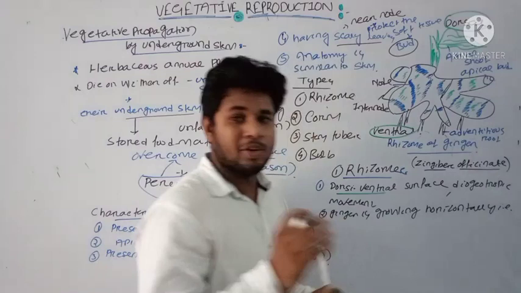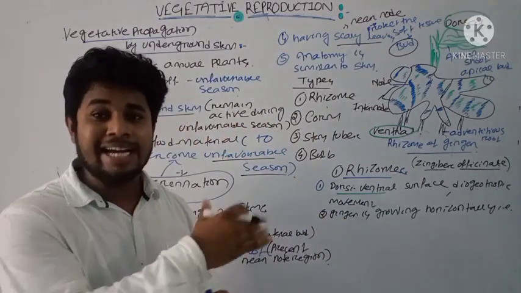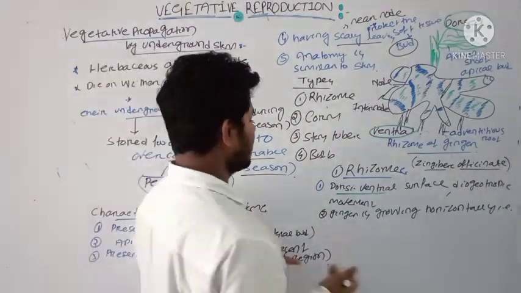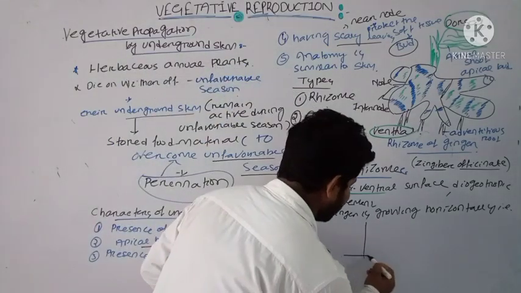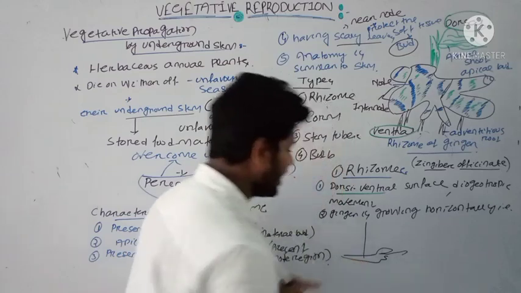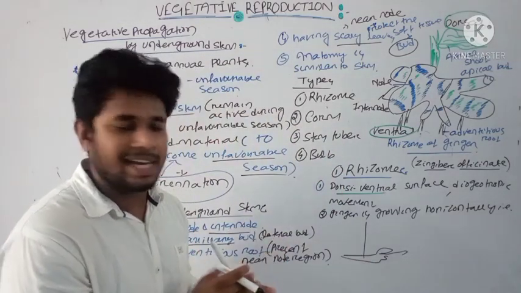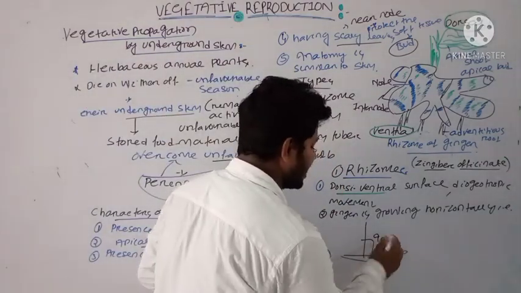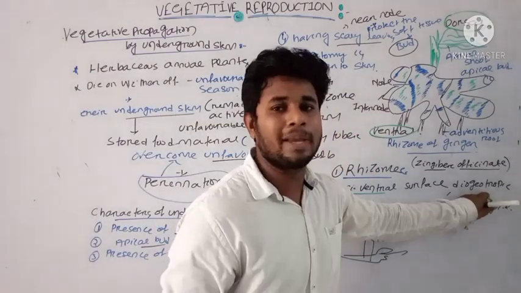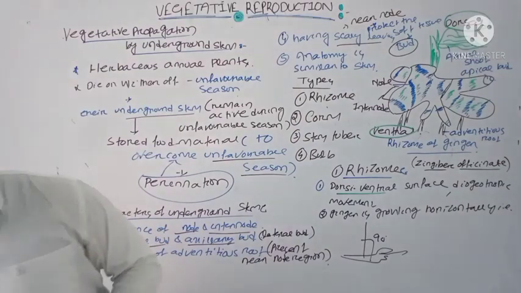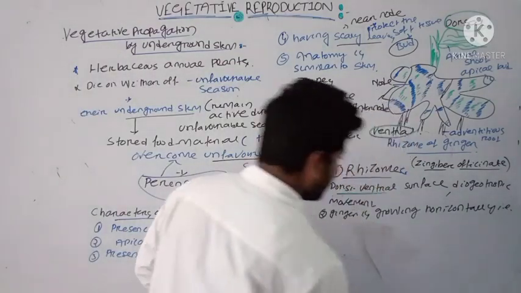That is, it will grow at a right angle to the gravity. Suppose this is your gravity. The rhizome is growing like that, and the branches of the rhizome are like that. Then it will create a 90 degree angle to the gravity. That's why it is known as digeotropic movement. Clear?